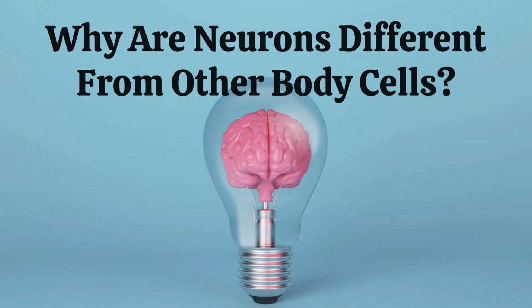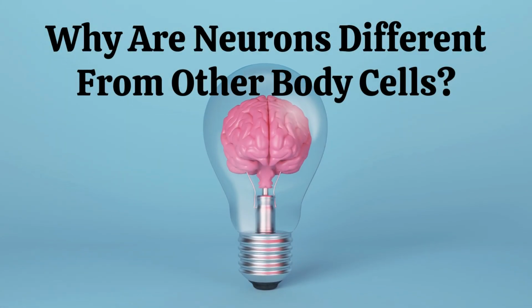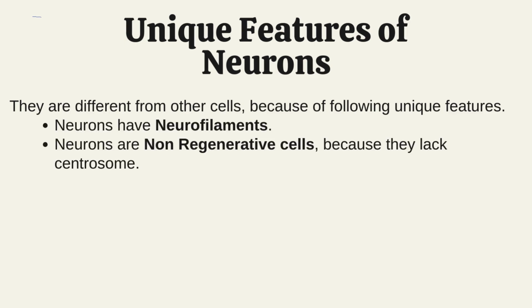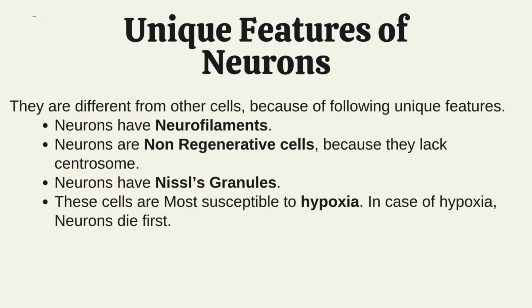Why are neurons different from other body cells? They are different from other cells because of the following unique features. Neurons have neurofilaments. Neurons are non-regenerative cells because they lack centrosome. Neurons have Nissl's granules. These cells are most susceptible to hypoxia. In case of hypoxia, neurons die first.